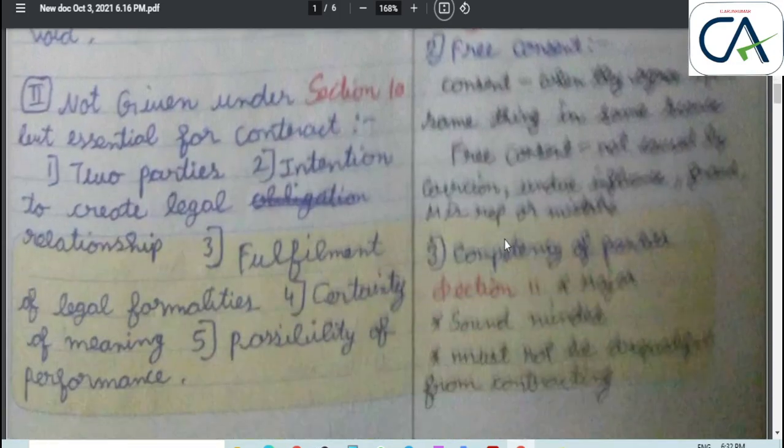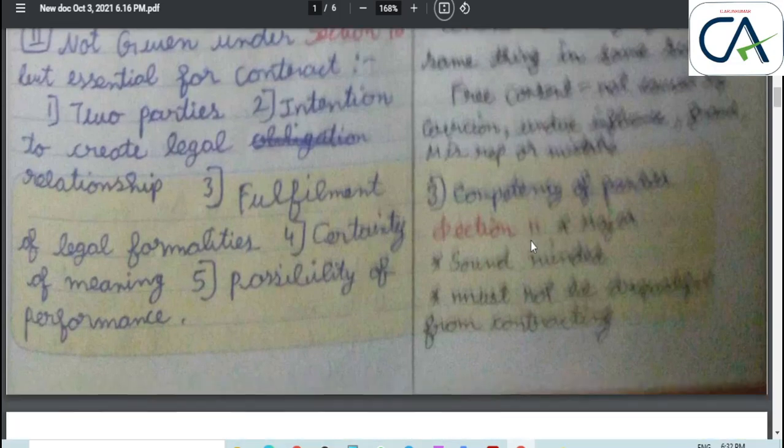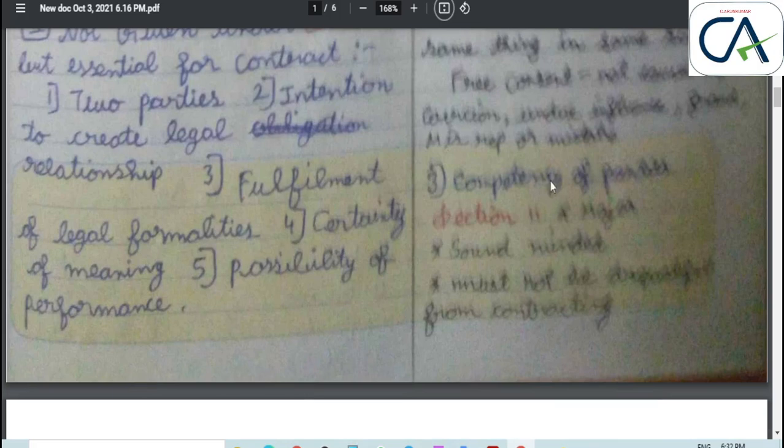Free consent. The consent is said to be free when it is not caused by coercion, undue influence, fraud, misrepresentation, and mistake. This PDF is not clear. I will upload it in the Telegram channel where it will be clear.